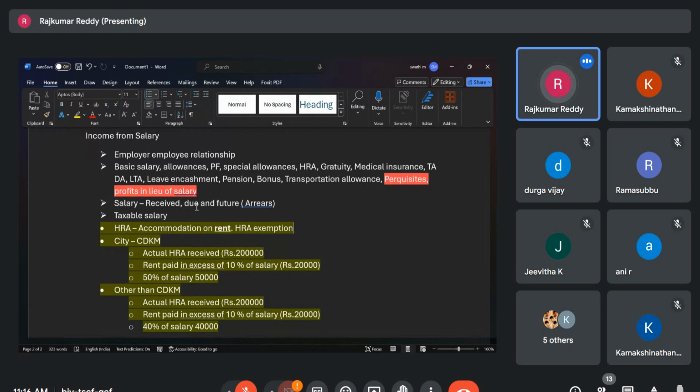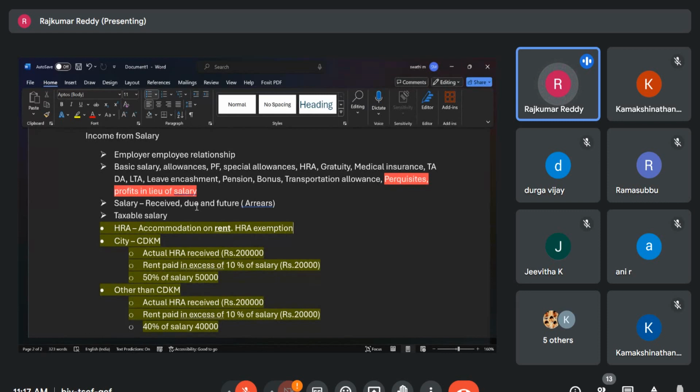Specified employees are like a person who is in a very key position, like a director, or some employee who may be working as an employee in the company, but has some 20 or 25% shares in that company. So if those employees are earning any specific benefit, that is also treated as a perquisite. And some perquisites are exempted for all employees. So these 3 categories, please remember.